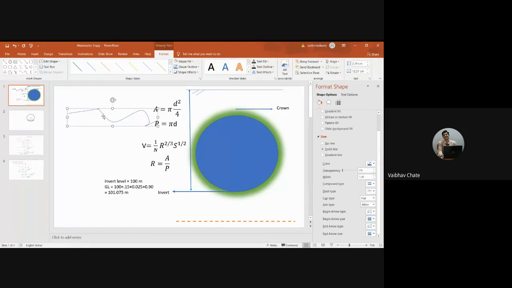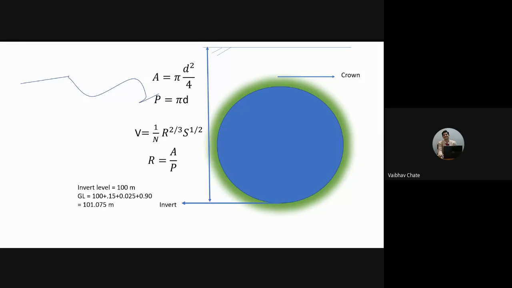If I go on referring to the ground level here, what will happen? There might be a reverse flow. I cannot refer to ground level here. I have to refer to the invert level, which is laid below the ground. As per that, I'll be laying the pipeline.